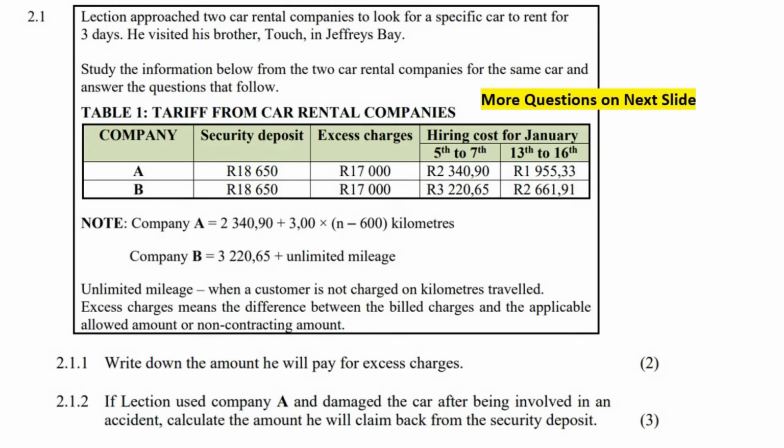So Lection needs to find a car. He goes to 2 different companies, Company A and Company B, and he's obviously going to try to see which company is cheaper. The first question says, write down the amount that he will pay for excess charges.